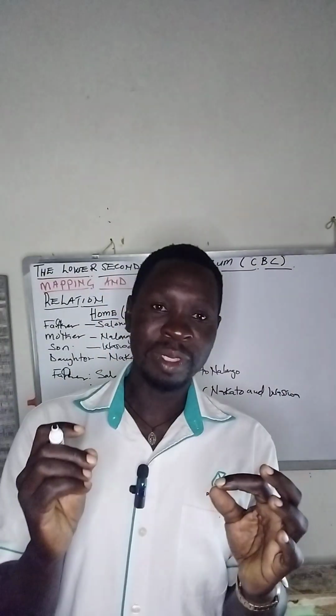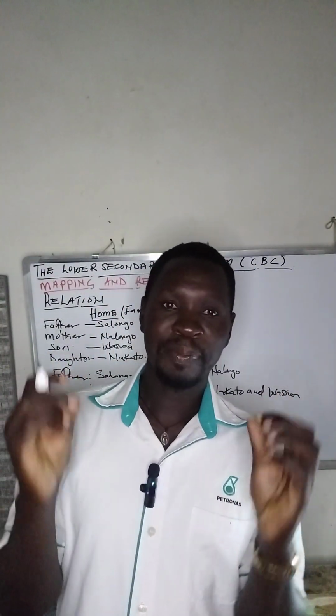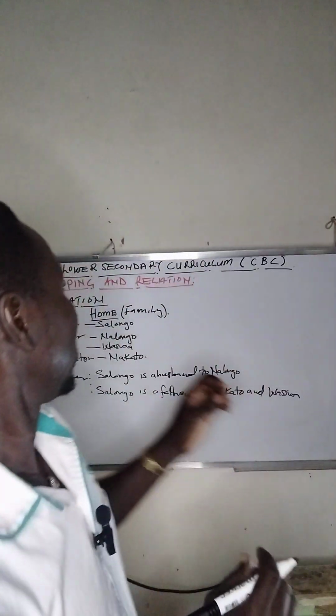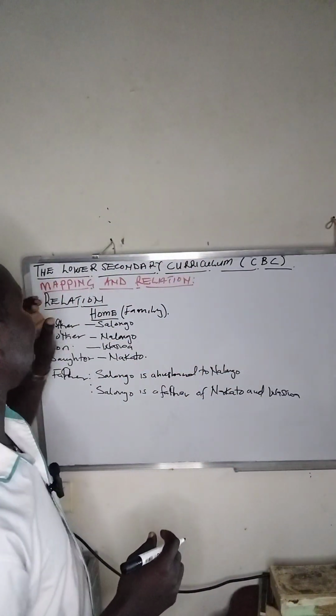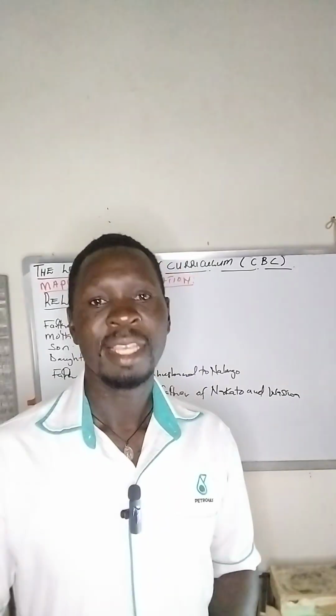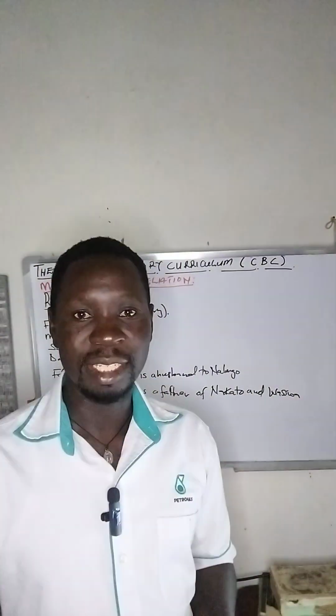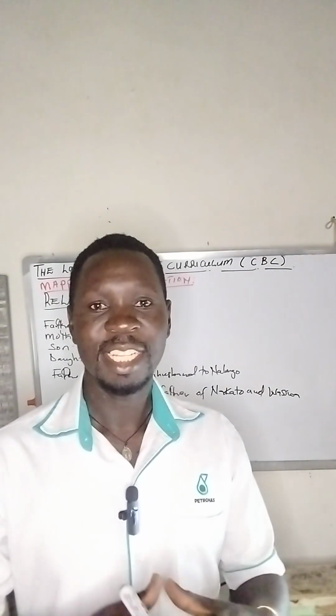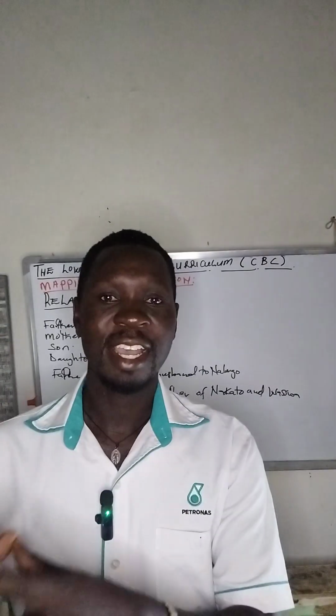Are we together? Now, when it comes to this part of the topic, which is known as mapping and relations, we look at how these members or a group of items are connected to another item.